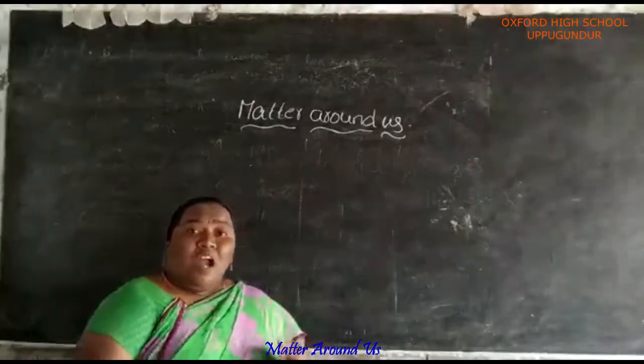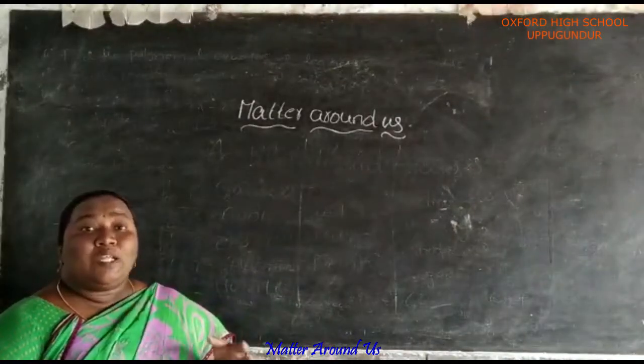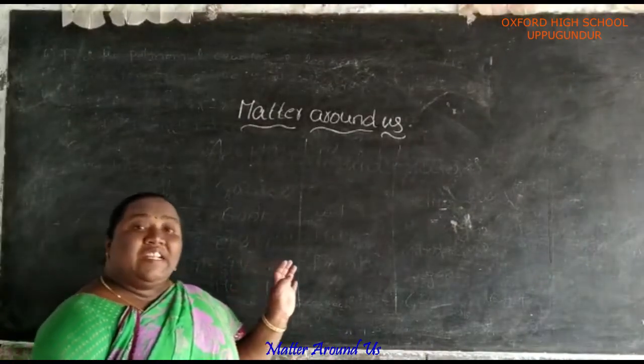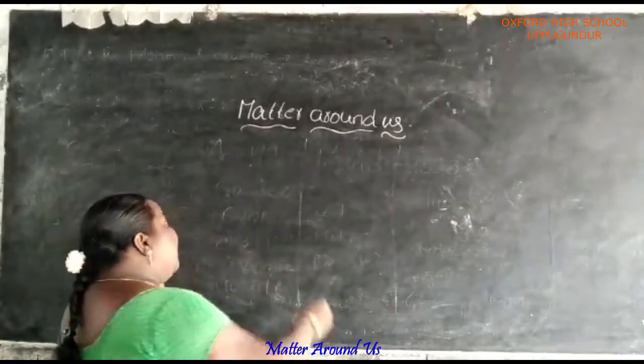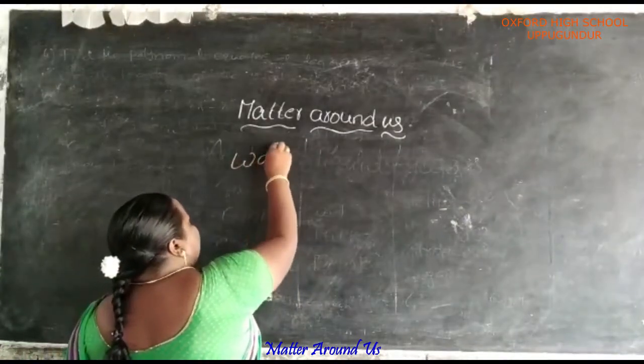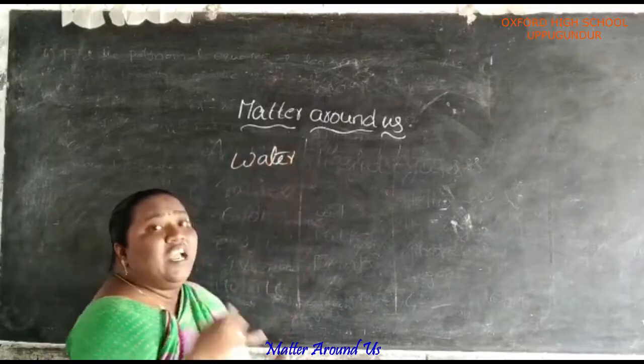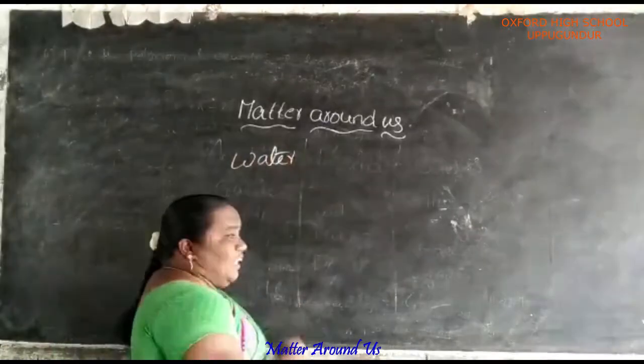Here water is the best example which can exist in all three states. Water can exist in solid state, liquid state and gaseous state.